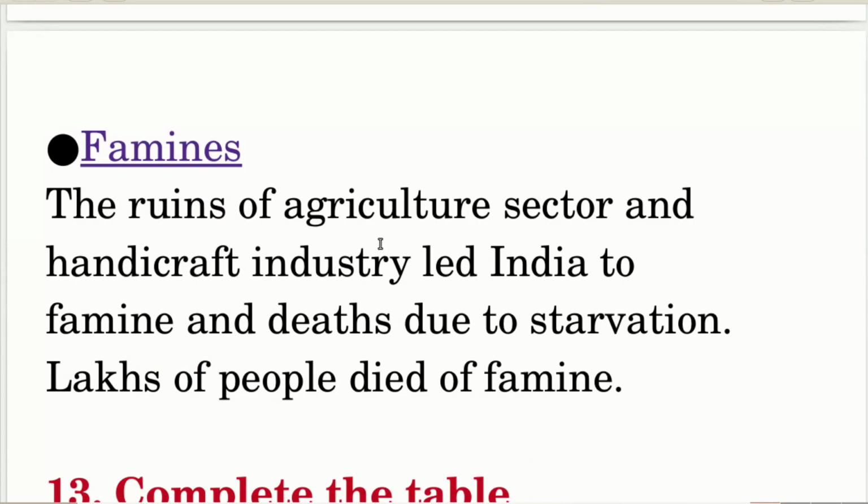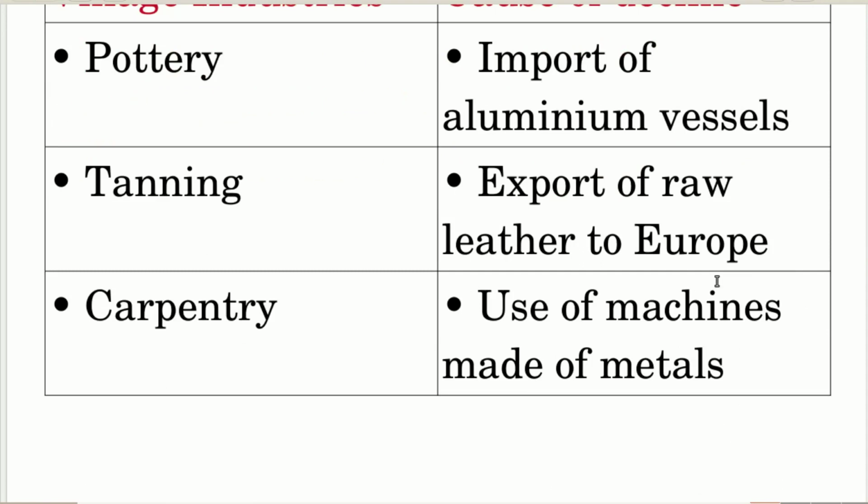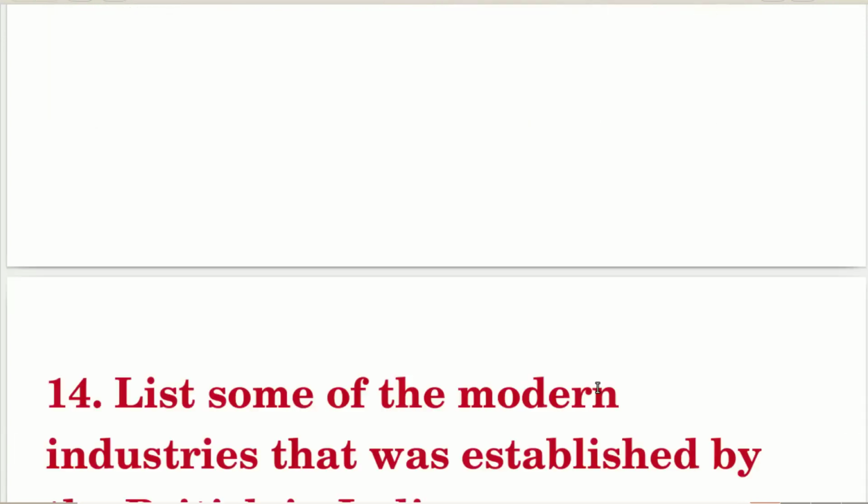Famines: the ruins of the agriculture sector and the handicraft industry led India to famine and deaths due to starvation. Lakhs of people died of famine. Complete the table. Village industry, cause of decline. Pottery: import of aluminium vessels. Tanning: export of raw leather to Europe. Carpentry: use of machines made of metals.